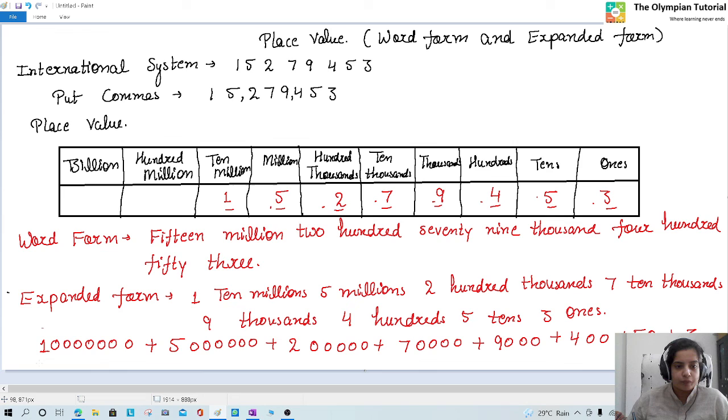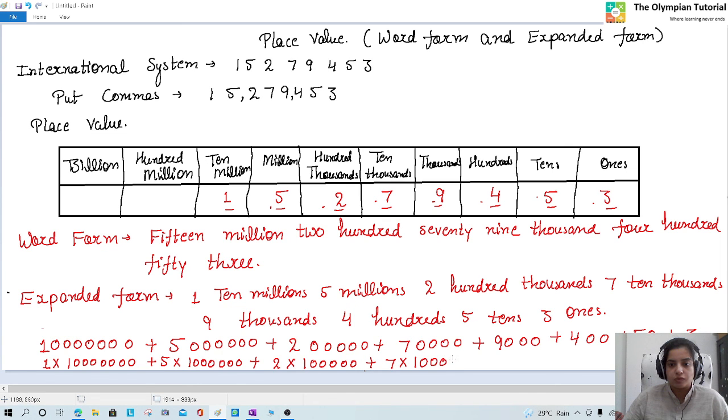And in the same way, third method I told you. Okay, 1 it is at 10 millions place, 5 it is at millions place, 2 it is at hundred thousands, 7 it is at 10,000s place, 9 it is at thousands place, 4 it is at hundreds place, 5 it is at tens place, and 3 it is at ones place.